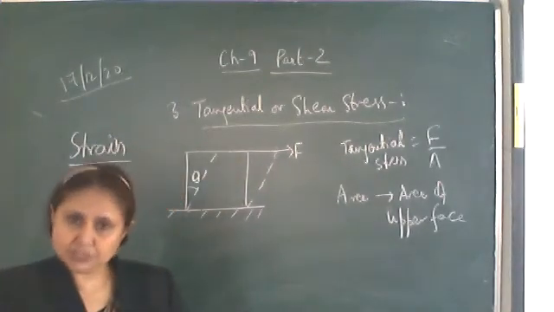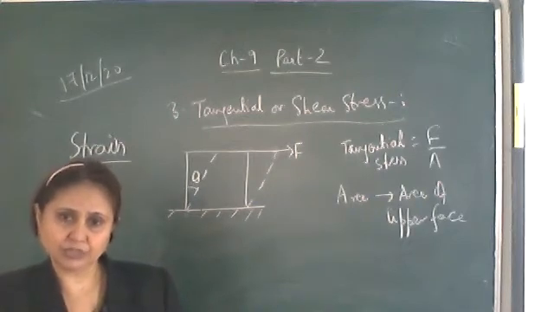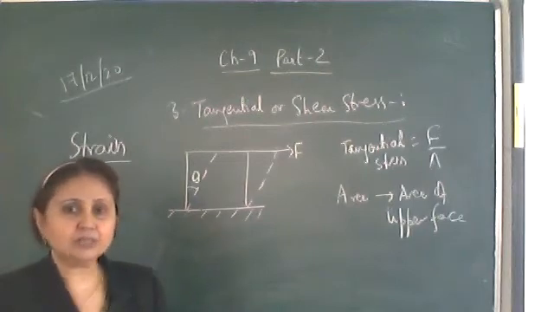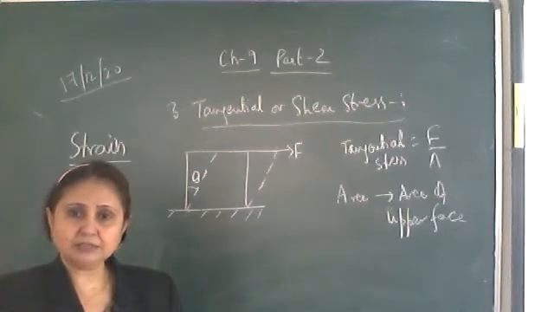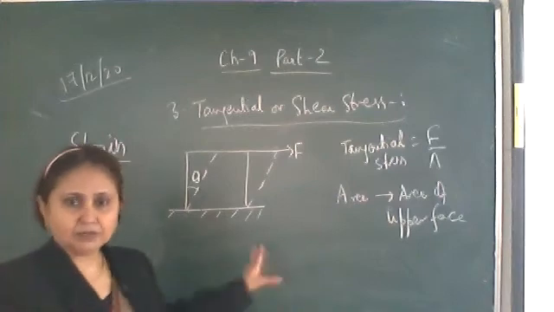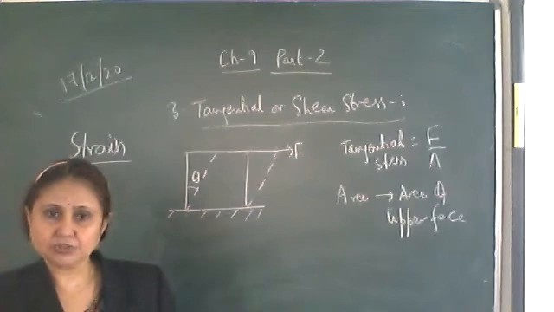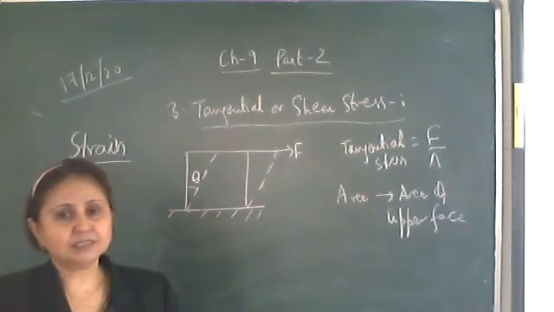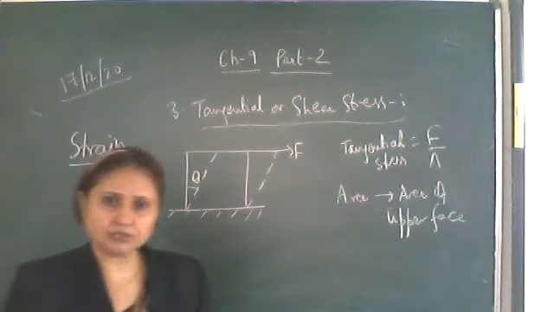The ratio of the change in configuration to the original configuration, we call it strain. It may be a change in length, volume or shape, depending on which type of deforming force is applied. So there will be some strain in the body, which we define as the change in configuration to the original configuration.